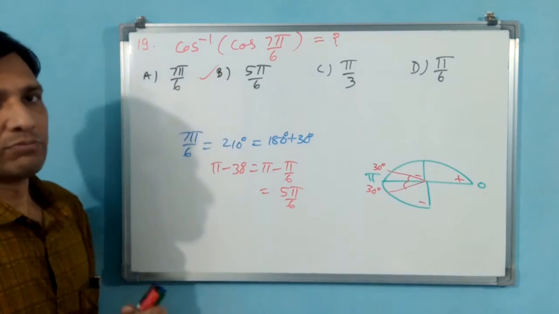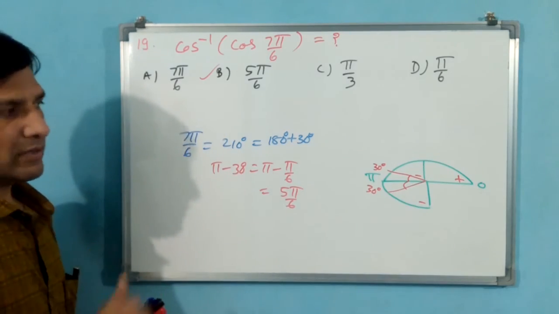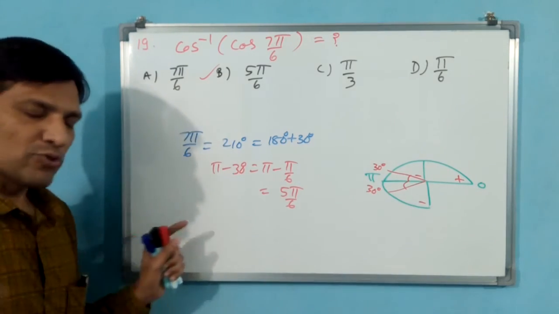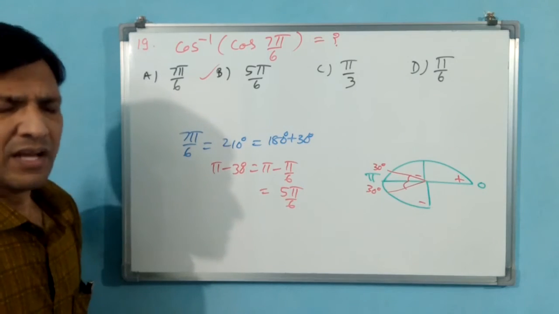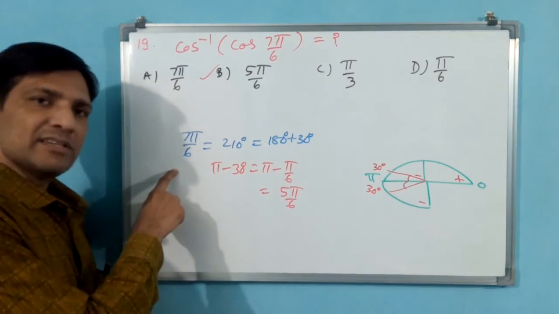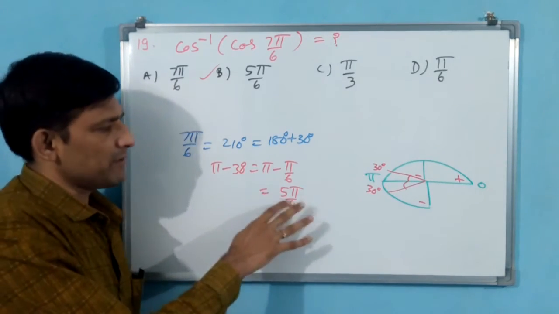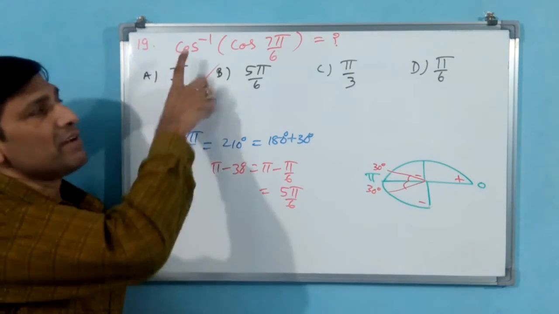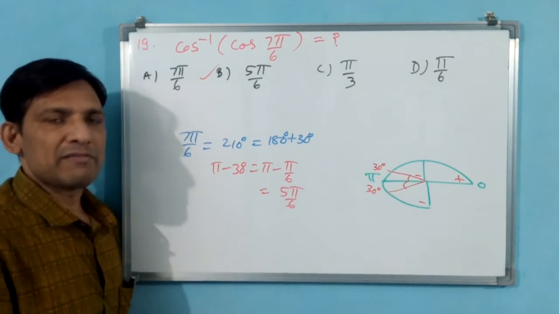That answer you have to give. You should not go beyond 0, less than 0 and more than pi you should not go. Principal value is there. Value is both same. 7 pi by 6 also for cos same value will come. For 5 pi by 6 also same value will come. But when an inverse function comes, you have to take the principal value only.